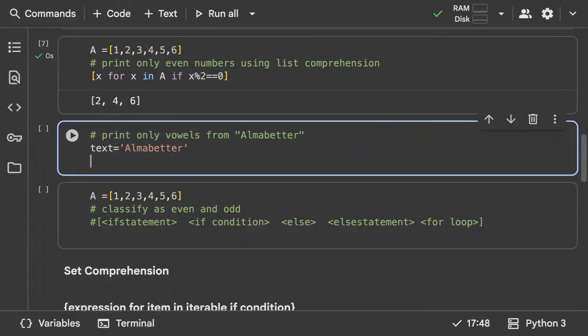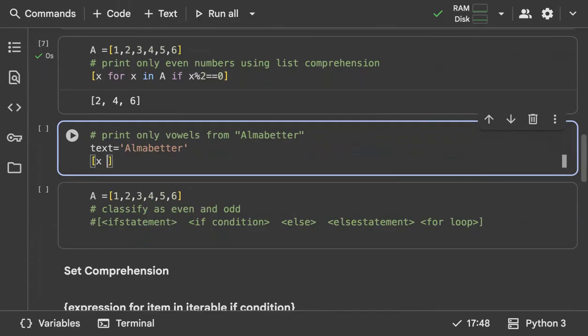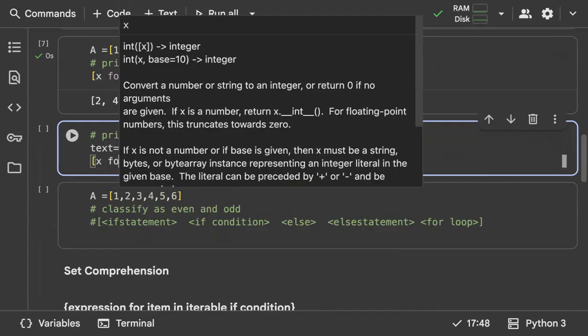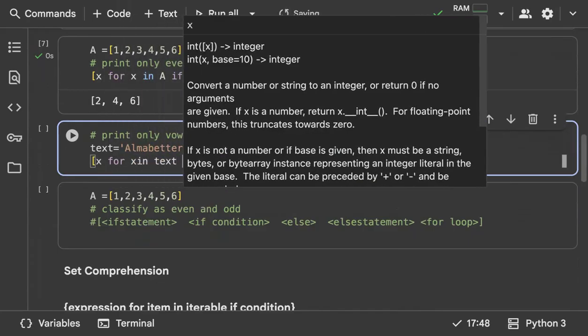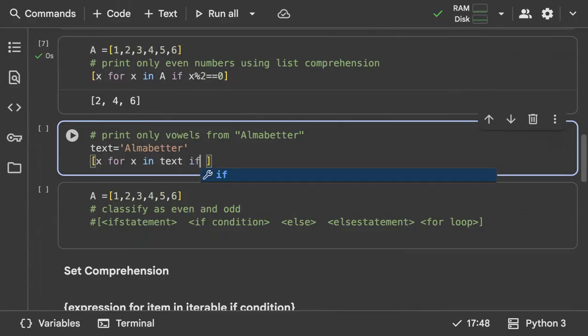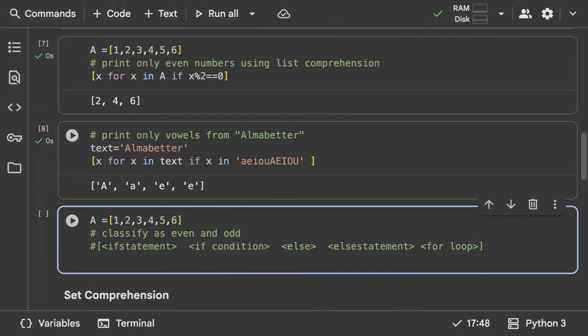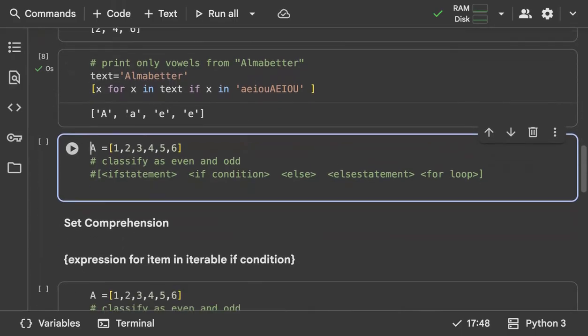Yeah, that's amazing, right? Next one, what if I want to print just vowels? I just want to print x, for x in text, I'm just looping through a text. And then what next? You have to give a condition, right? If x is present in AEIOU, capital AEIOU, then it has to return it. Can you see it's printing only vowels from the text? That's how I'm using it.